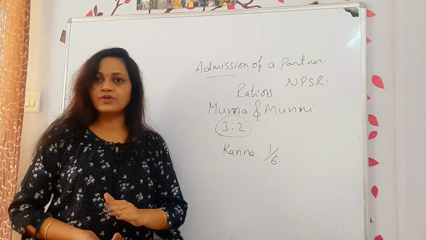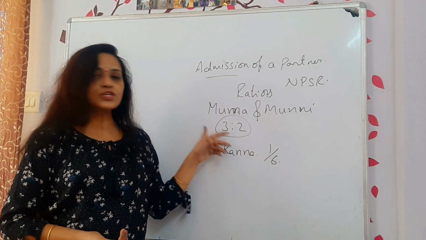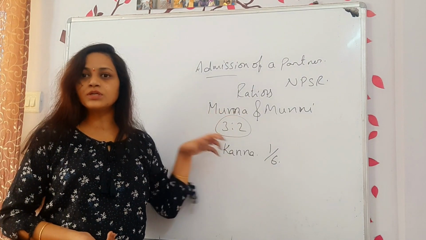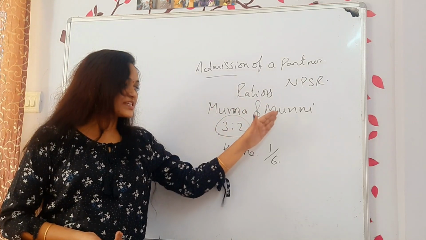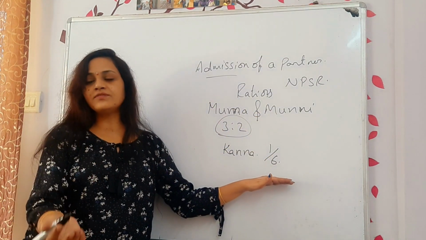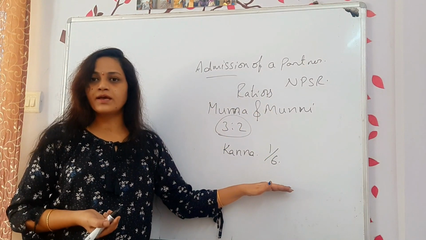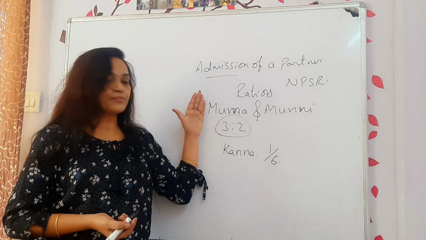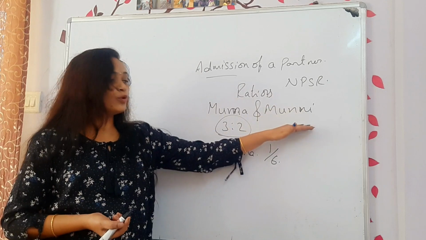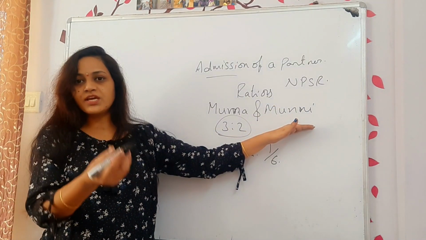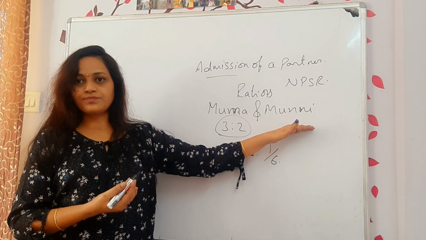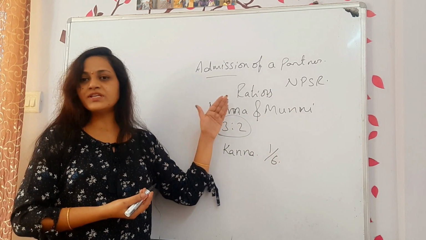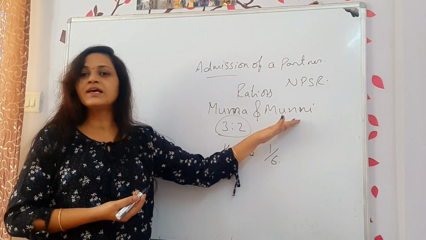Now 3:2 is not there, because the total is not 5. It becomes 6. 1/6 we are giving to Kanna. That means Munna is also giving something from his share, and Munni is also sharing something from her share.